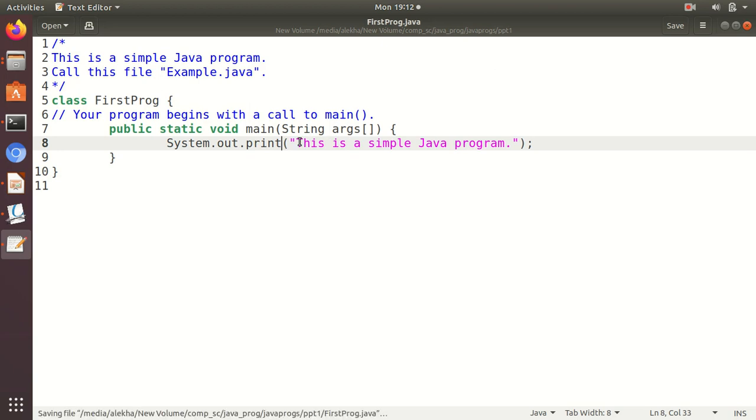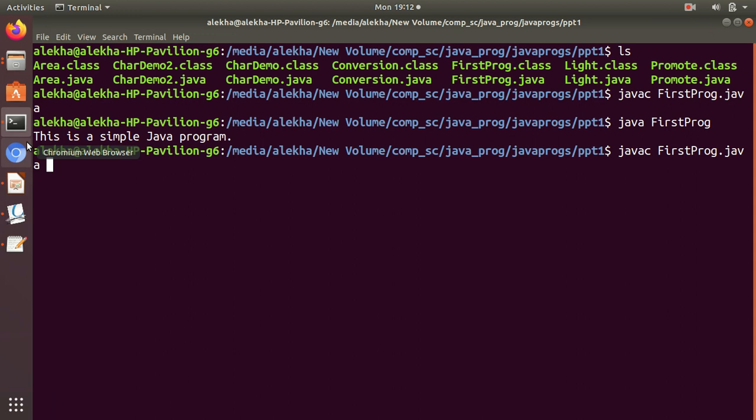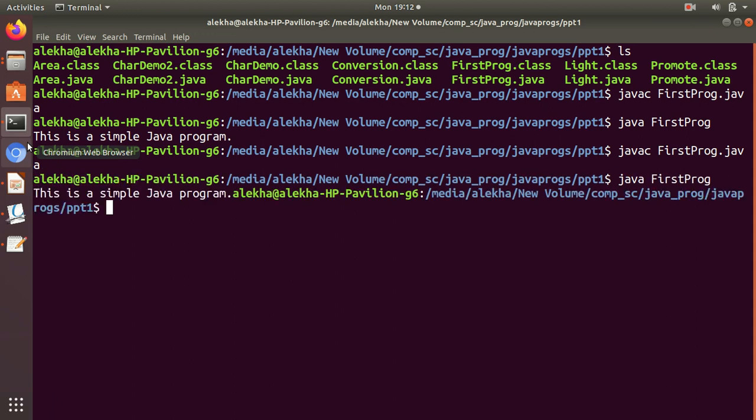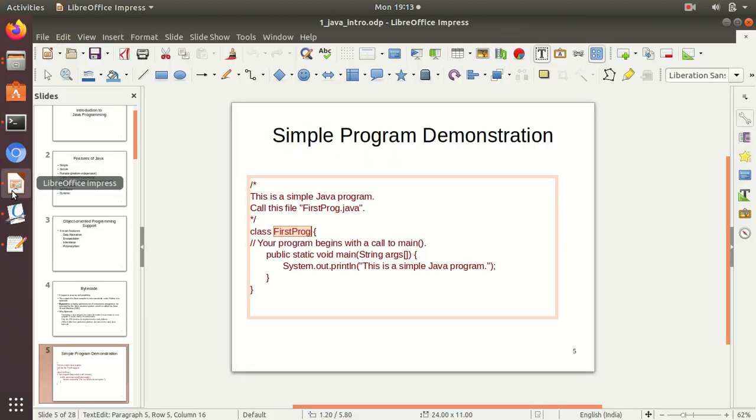What is going to happen? It is going to print and the control will remain in the same line instead of sending the prompt to the new line. Let us recompile and rerun this program. You can see that it prints the line, this is a simple Java program, and the control remains in the same line. That is the difference between the print method and the println method of the System class.